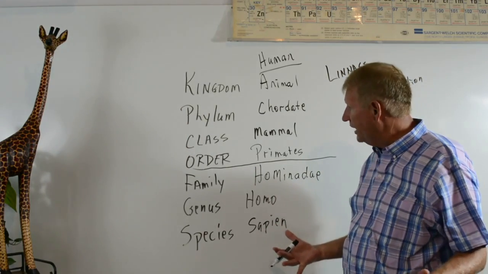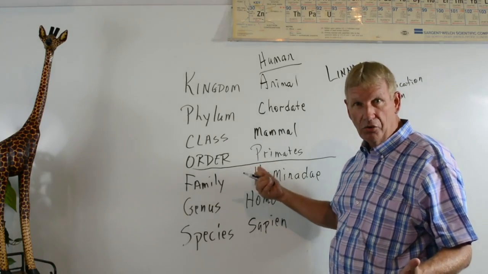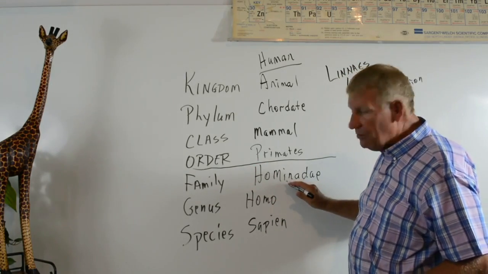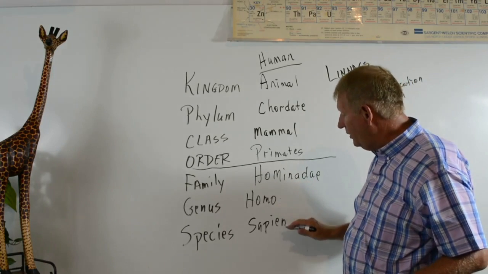Some of you are like, yeah, I think some of my friends and relatives stopped at the baboon stage, okay. So we have hominidae, which begins to give us some more definite characteristics. We have Homo and we have sapien.